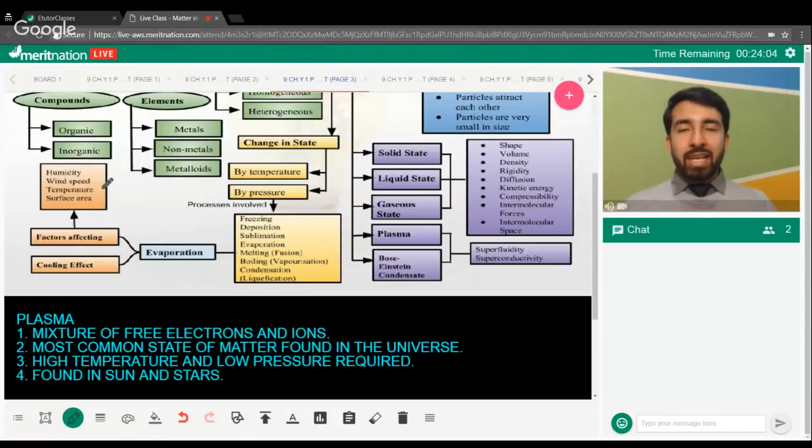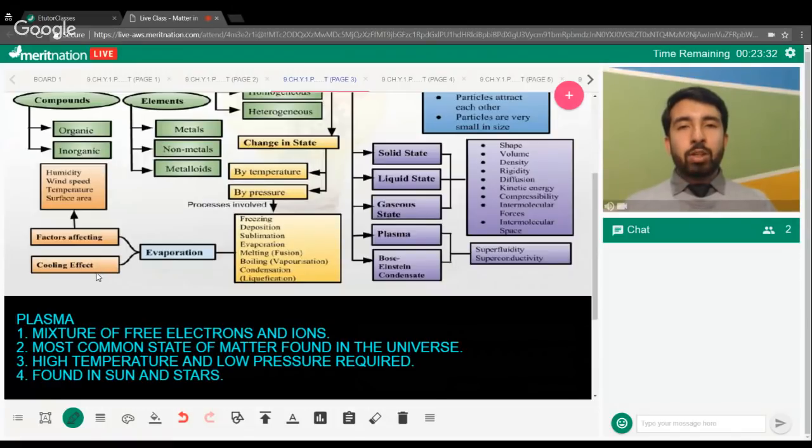Moving on to wind speed, evaporation is directly proportional to wind speed. If the speed of the wind is very high, then definitely the rate of evaporation would be more. Moving on to temperature, evaporation is directly proportional to temperature. The more heat provided, the more will be the rate of evaporation. And the next one is surface area. If the surface area available for the evaporating substance is more, then more evaporation takes place. So these are the factors which affect evaporation.